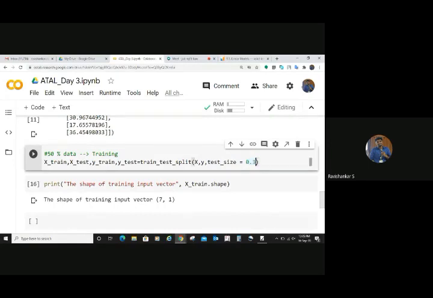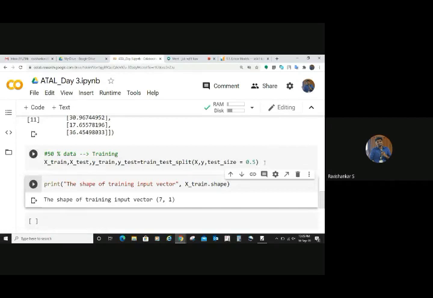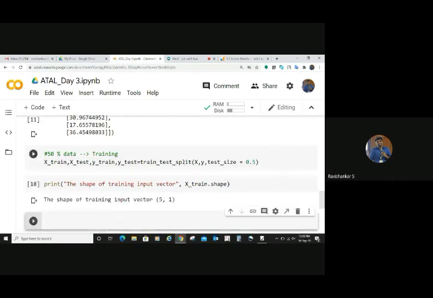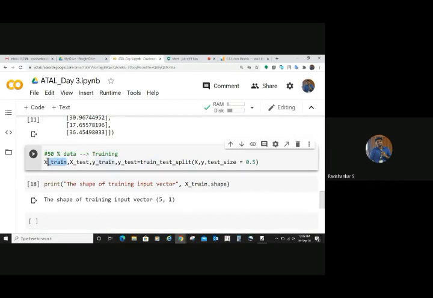So let me change this to 0.5 itself. I just did it for demonstration. Here we have only a few data points, so it is better to have 50% testing data and 50% training data. So what it returns is 4 things: your training input data, testing input data, training output, and testing output. That's all, right? The output of the train test split is always the same.